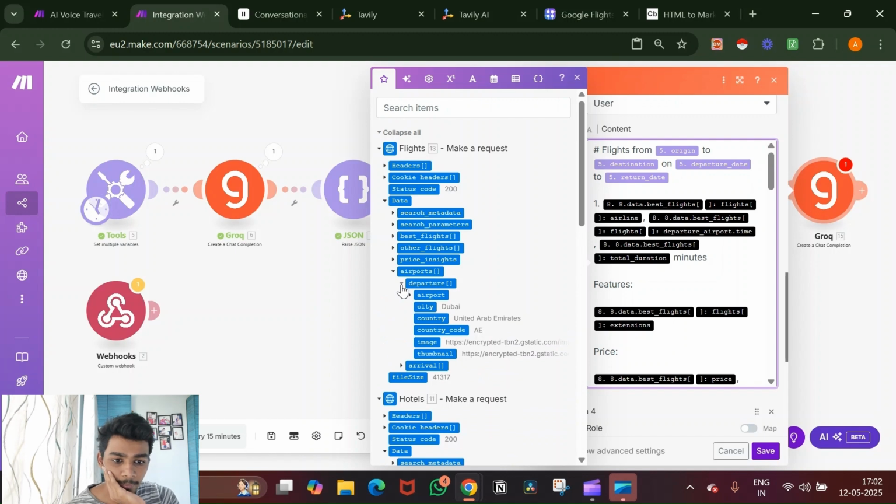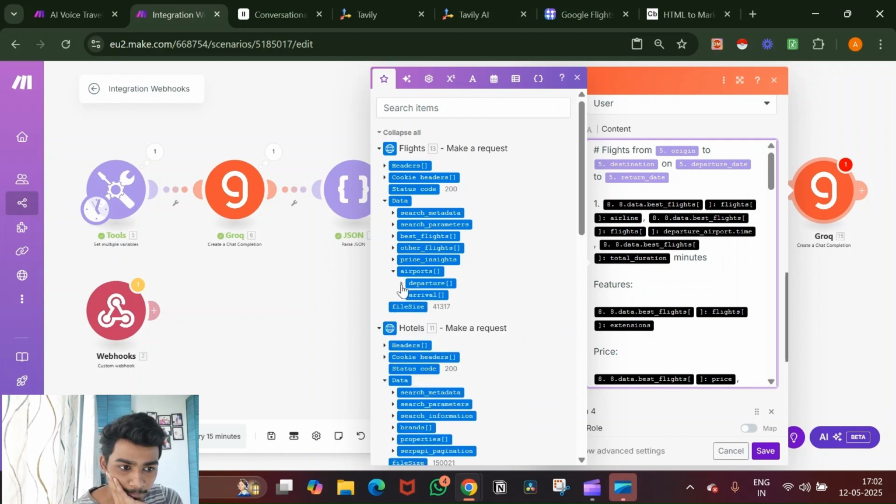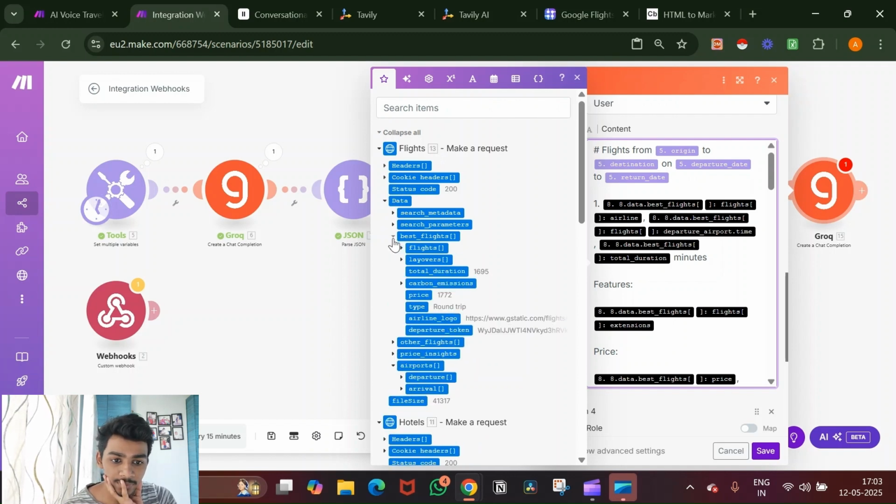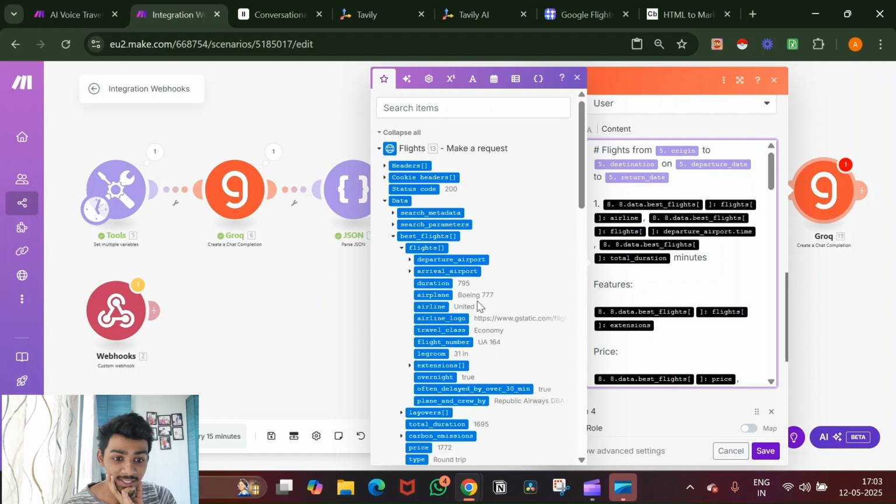Okay, so under flights you go to data, and then under data you go to best flights, and under best flights you'll see a section called flights, and inside of the flights you'll see the airline. It says United. It's a Boeing 777.